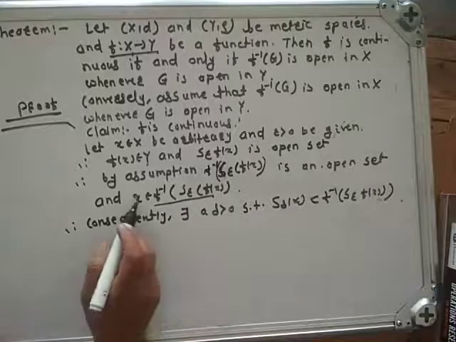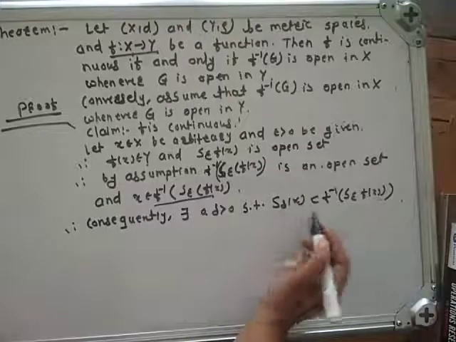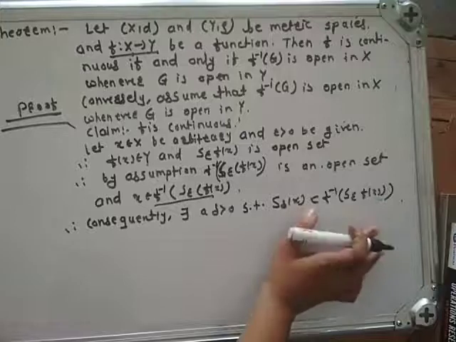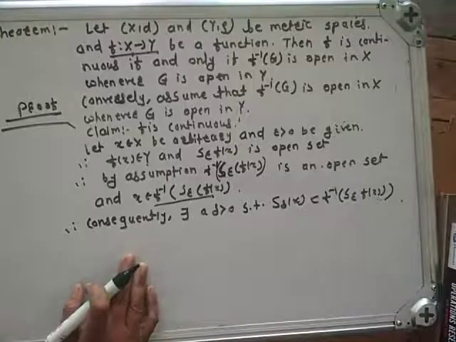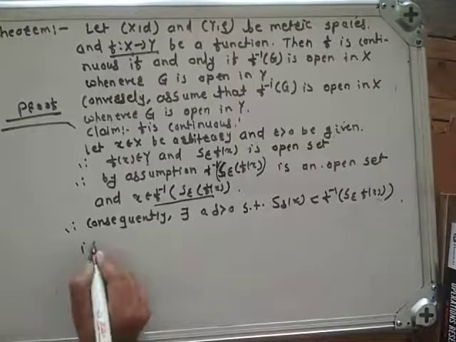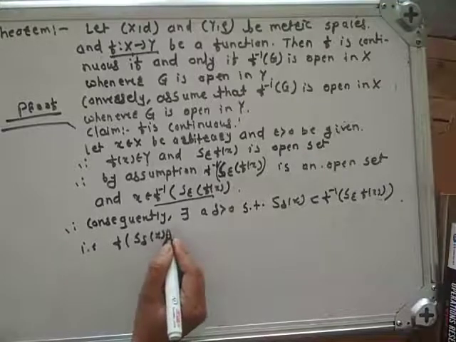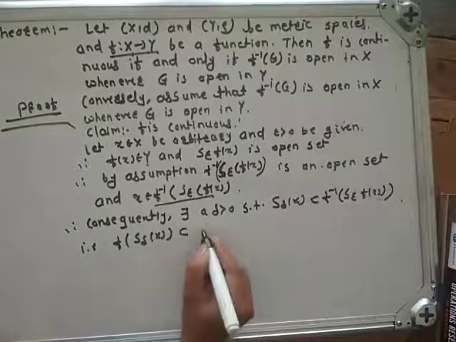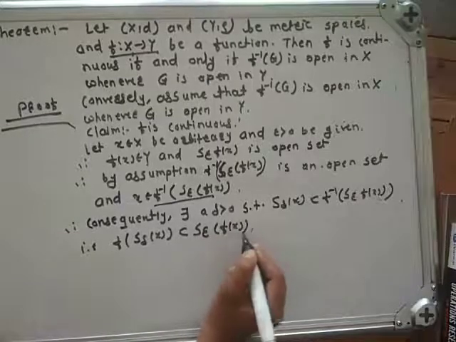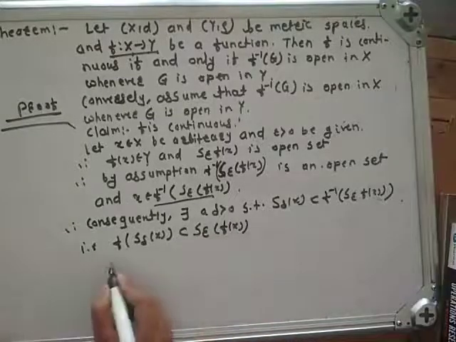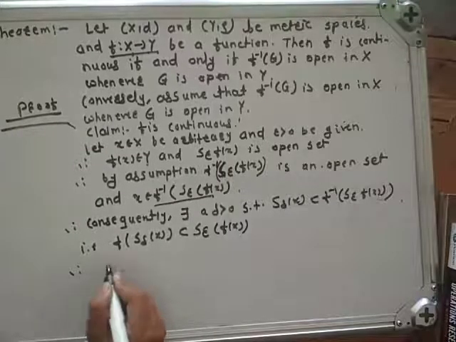So the open sphere centered on x for some delta is contained in f inverse of S epsilon of f of x, that is, f of S delta of x is contained in S epsilon of f of x. This is the definition of a continuous function.